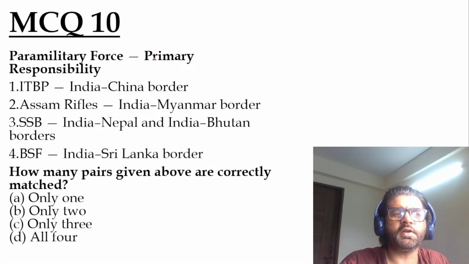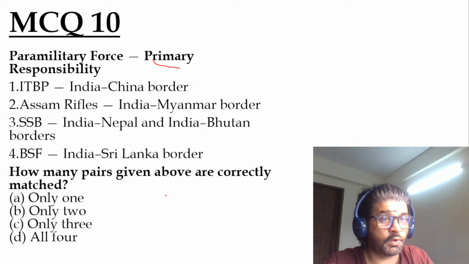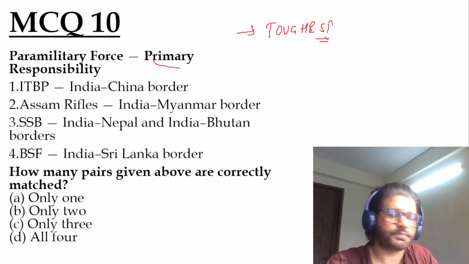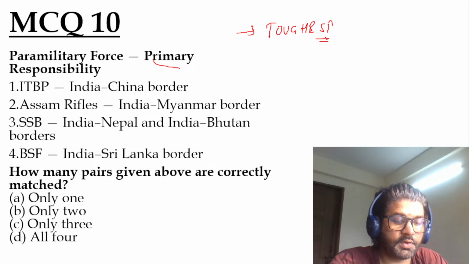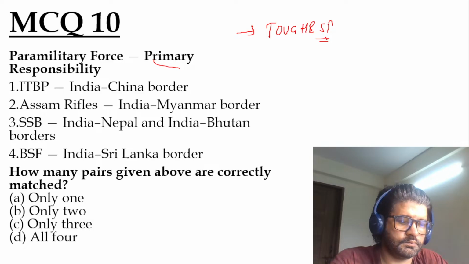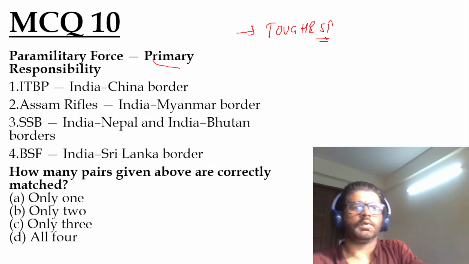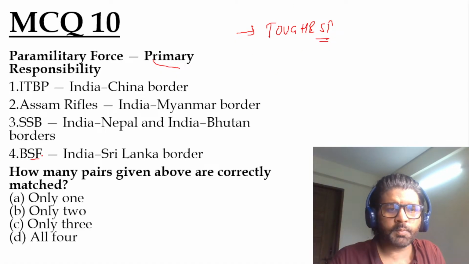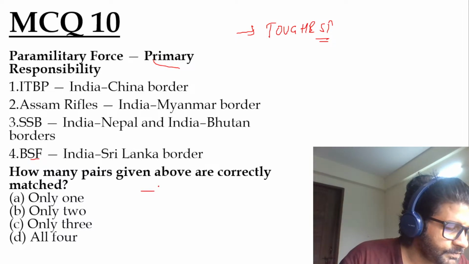MCQ 10. Paramilitary force and primary responsibility. Very interesting question, the toughest question of the day. Very good, Rishi. ITBP, Assam Rifles, SSB, BSF. How many pairs given above are correctly matched?